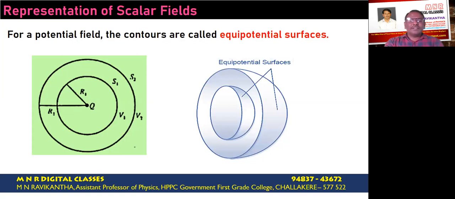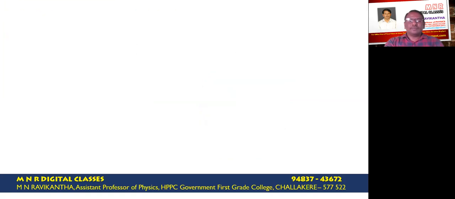Now observe here, this is the two-dimensional diagram. Here we have a three-dimensional representation of the equipotential surfaces. Now observe here, this is the first level surface, this is the second level surface in the three-dimensional case. Instead of surface, we have to speak in terms of spheres. This is about the concept of scalar fields. Thank you.